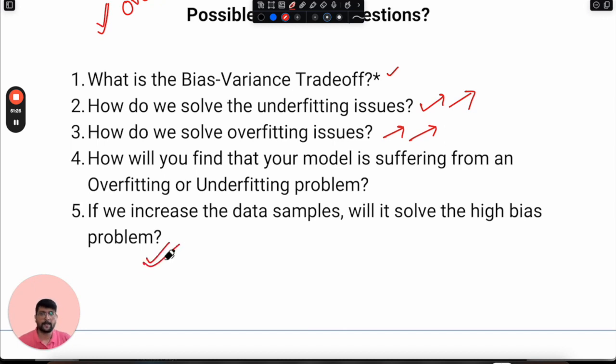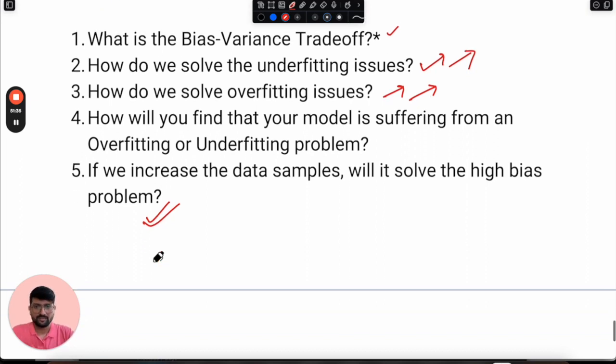So please remember this. I hope I am able to solve your queries and make you understand this beautiful topic of bias variance trade-off, and you have understood it very clearly. Thanks.